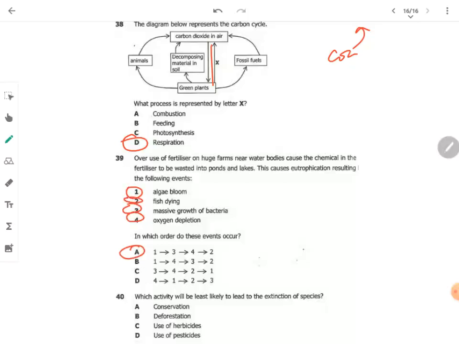Which activity will be least likely to lead to the extinction of species? Least likely. Conservation cannot lead to the extinction of species.